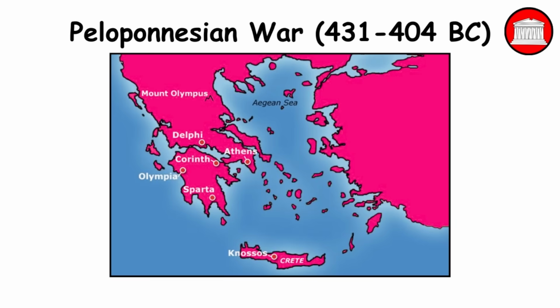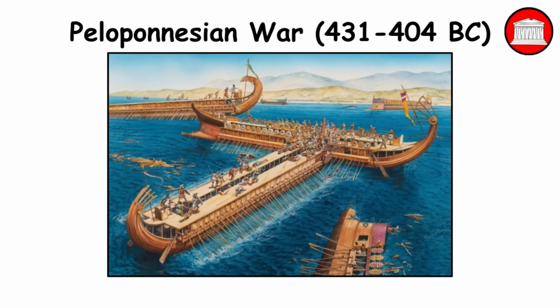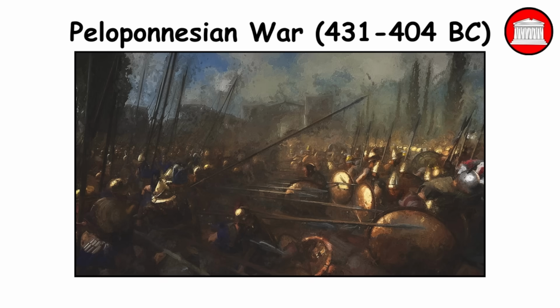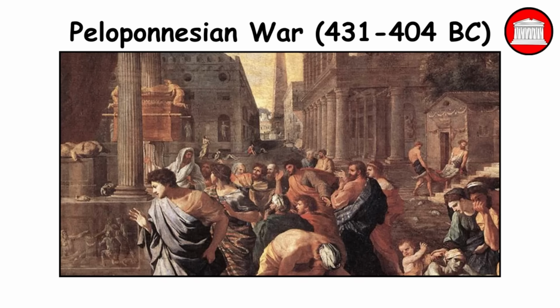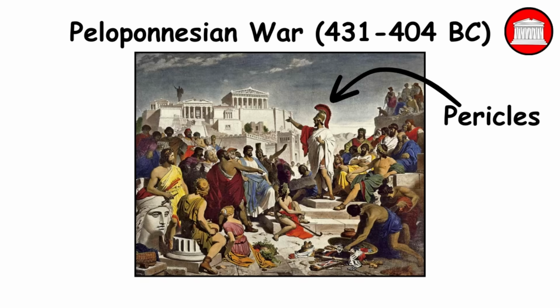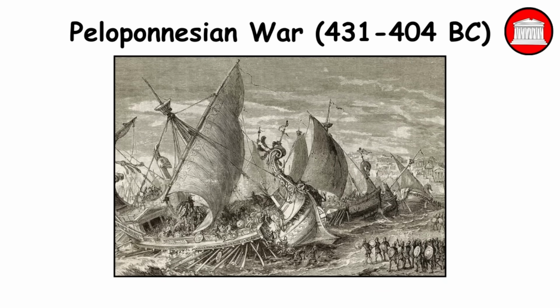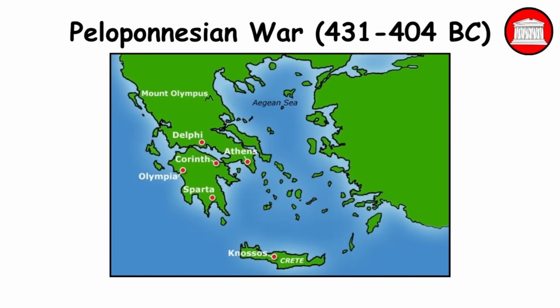It was a conflict for dominance in ancient Greece. Athens, with its powerful navy, controlled the sea, while Sparta, with its formidable army, dominated the land. Athens suffered a devastating blow with the plague, which killed many of its citizens, including its leader Pericles. The war ended with the defeat of Athens and the dismantling of its empire, leading to the rise of Sparta as the dominant power in Greece.